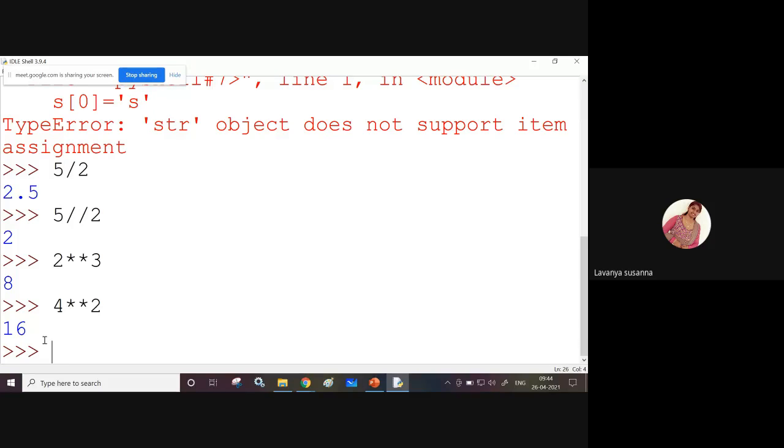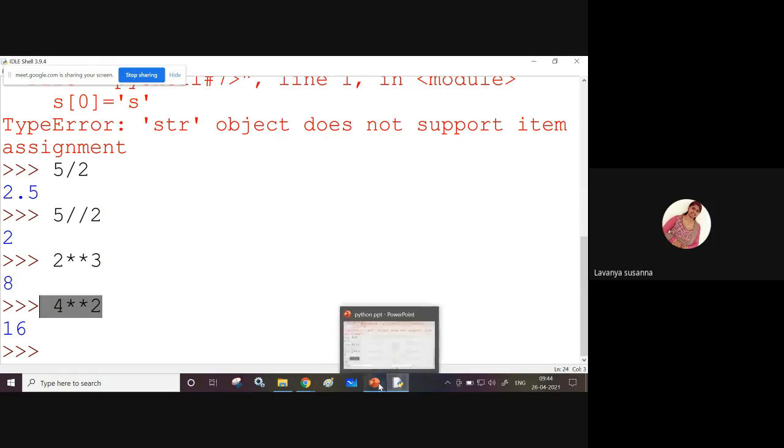I hope you understood what is floor division. Once again, see floor division: you will get only the integer part. And what is star star? You are going to find the exponent. 2 star star 3 is nothing but 2 power 3. 4 star star 2 is nothing but 4 power 2.